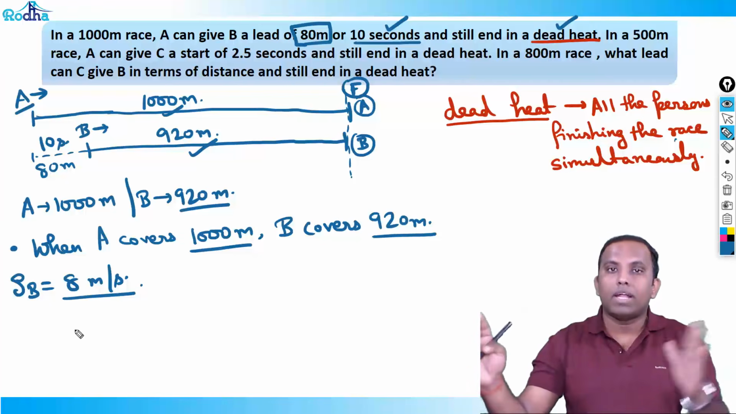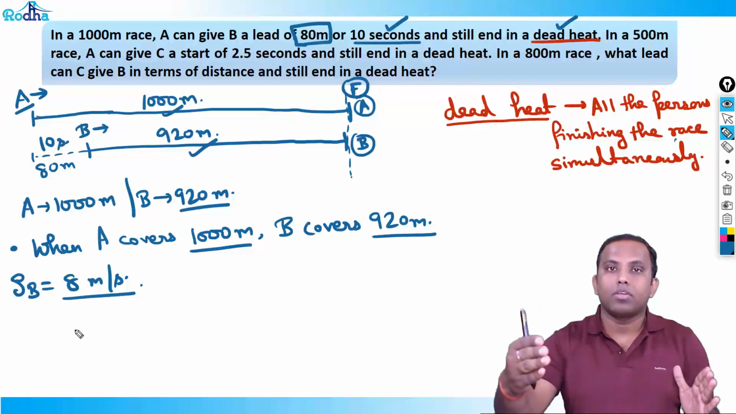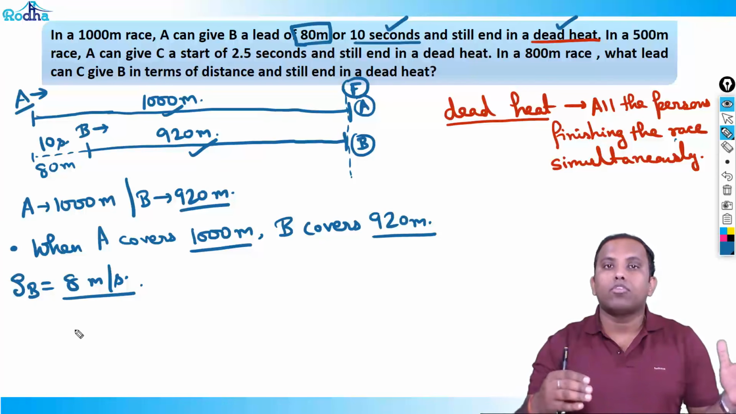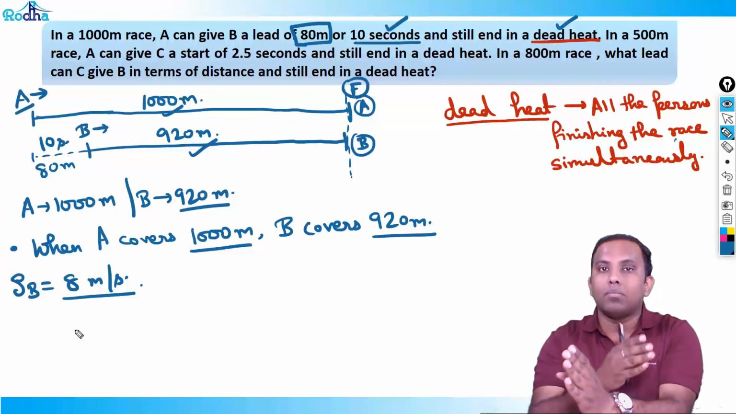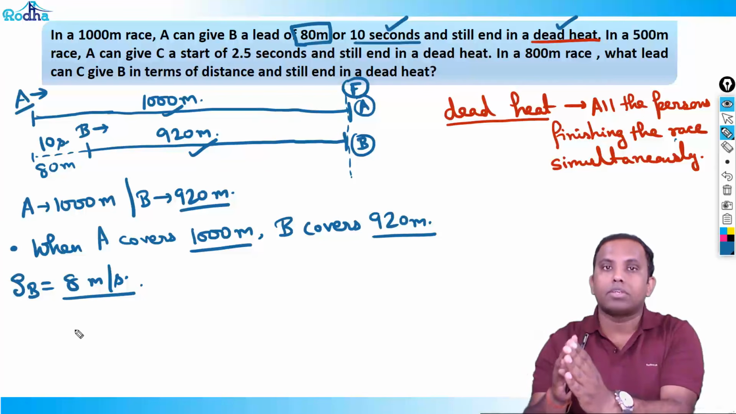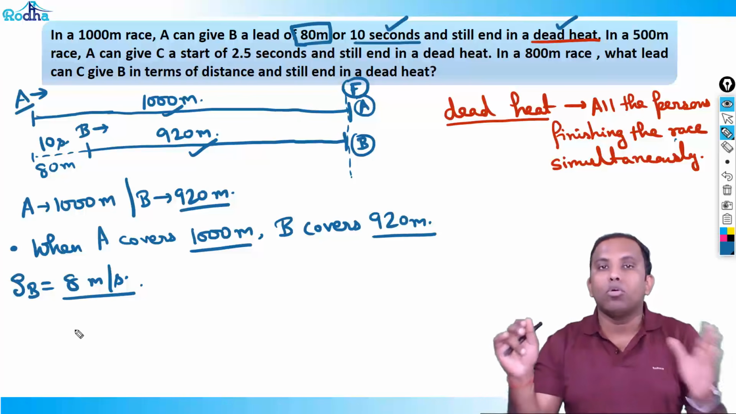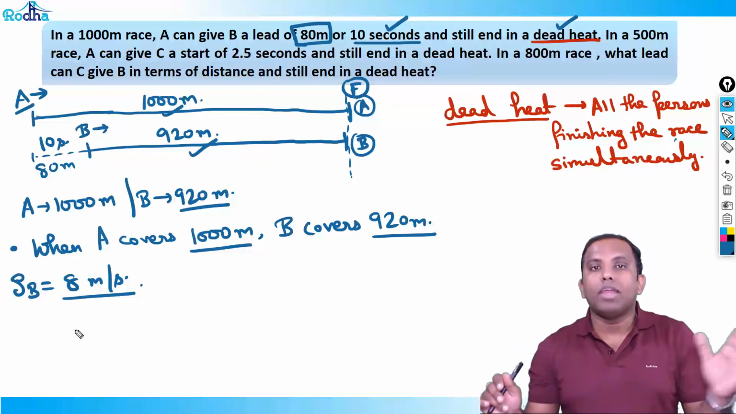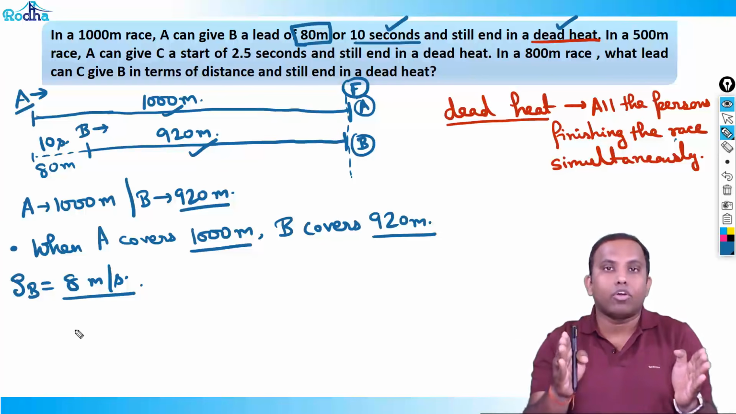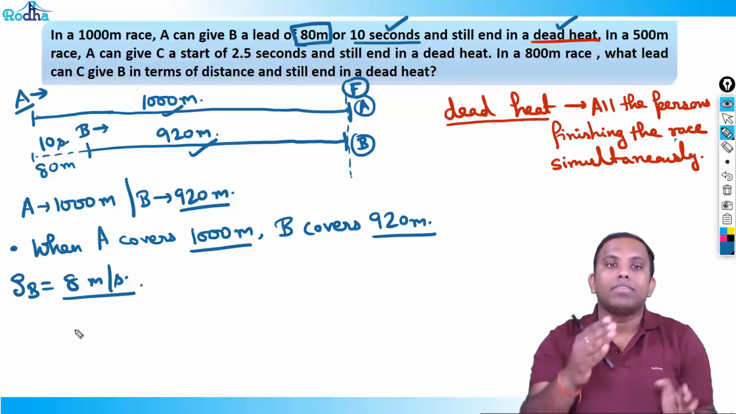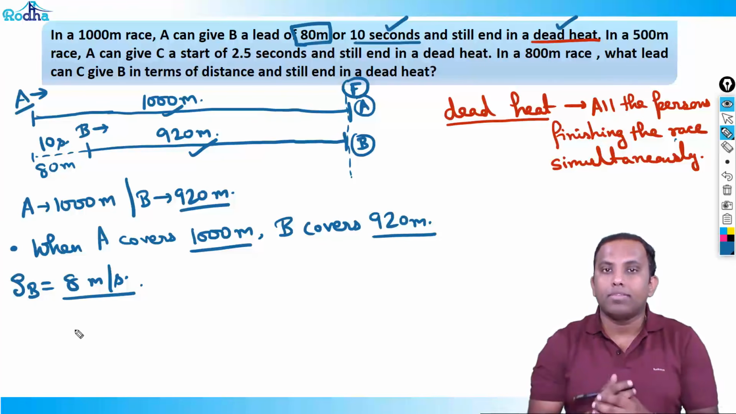Whenever A covers 1000, B covers 920. So when B kept running for 10 seconds and after that A started, A has to cover 1000, and B has come forward some distance from there to the finishing line. Both are finishing in a dead heat, that means both are hitting simultaneously. That means in the time when A covers 1000, B has to cover 920. That means B had come 80 forward. 80 forward in how much time? 10 seconds. What is the speed of B? 80 meters forward in 10 seconds. Speed of B is 8 meters per second.